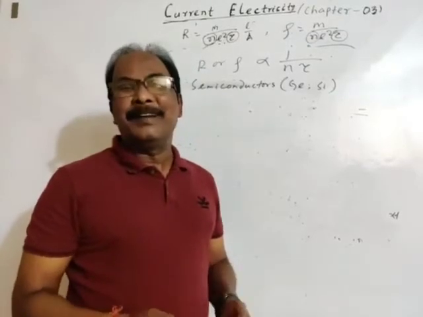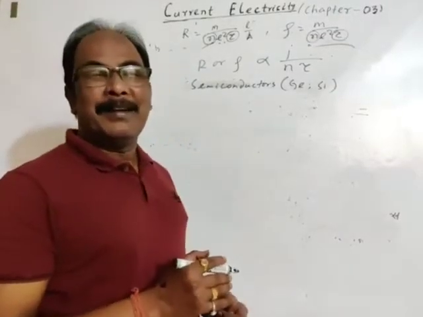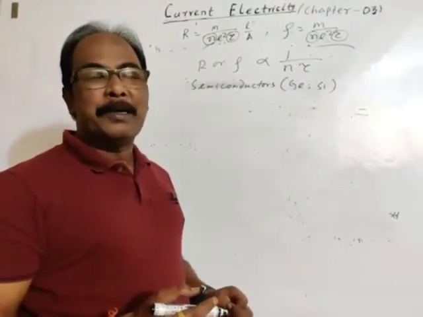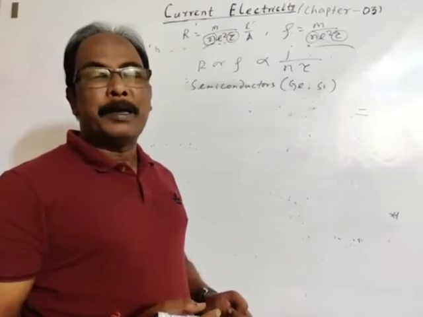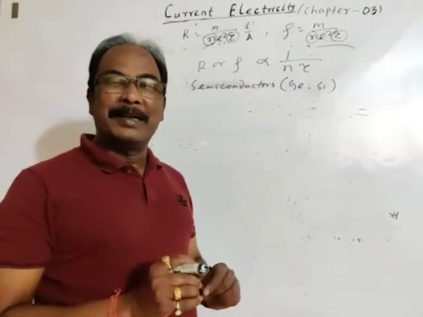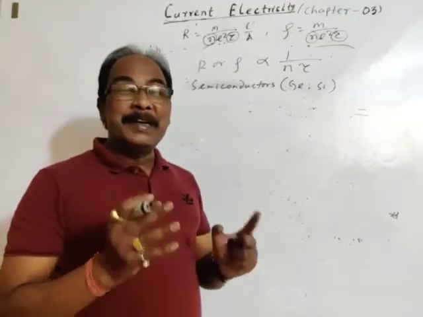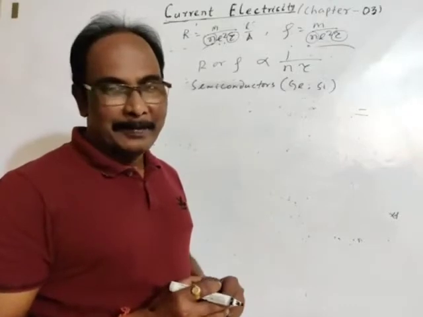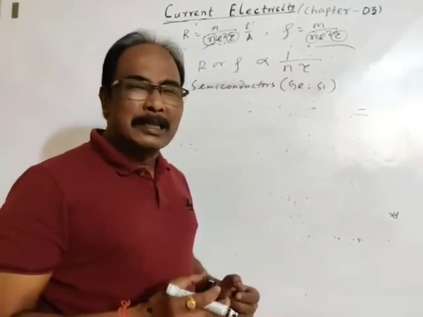Pure or intrinsic semiconductors are not used in electronic instruments because the conductivity of pure semiconductors is very small. To increase the conductivity, impurity atoms are added to pure semiconductors. That process is called doping.